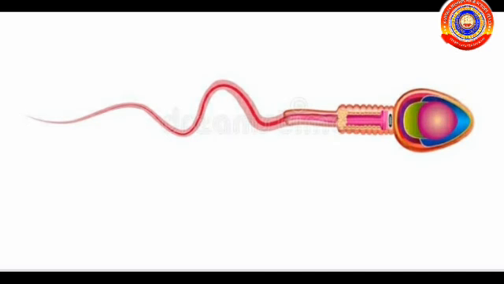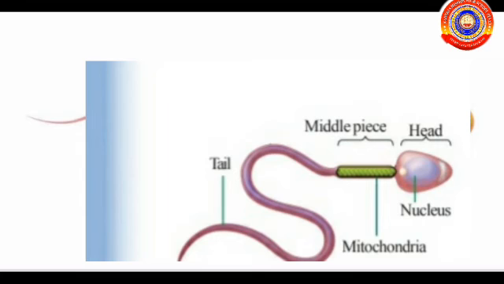Next we studied the male gamete, the sperm. It is motile and microscopic. The sperm has a head, a middle piece and a tail. They move with the help of the tail. Mitochondria are present in the middle piece. They provide energy for the movement of the sperm. The nucleus that contains the paternal chromosomes is seen in the head.